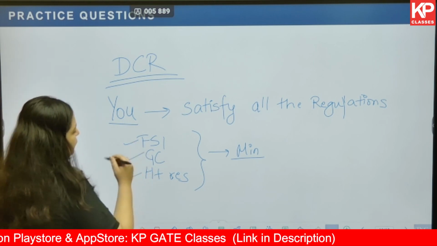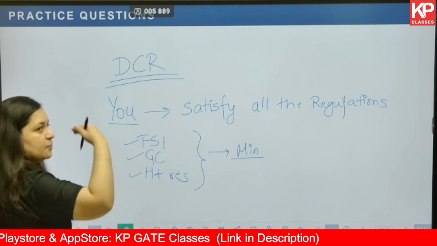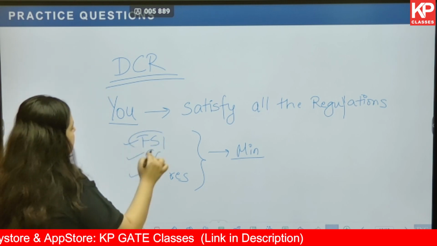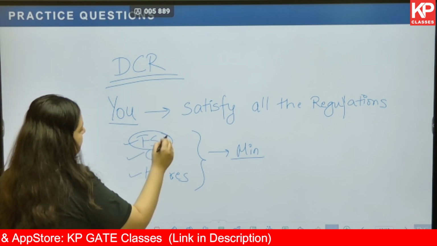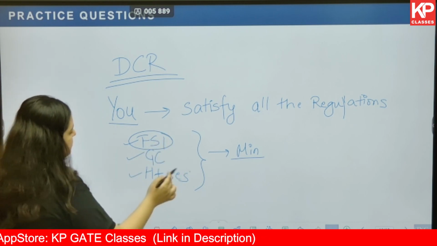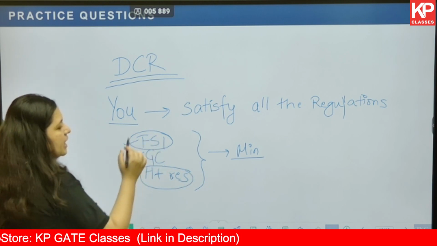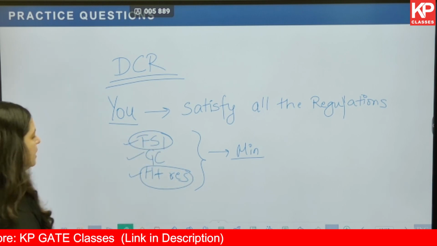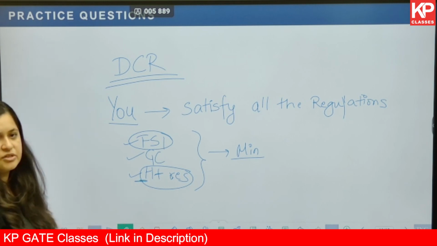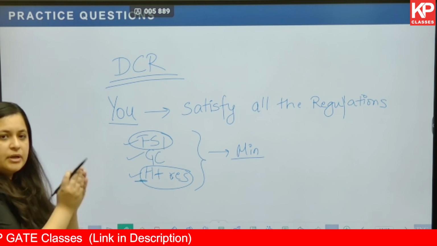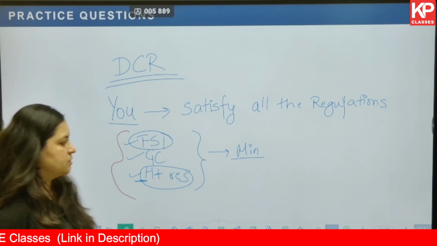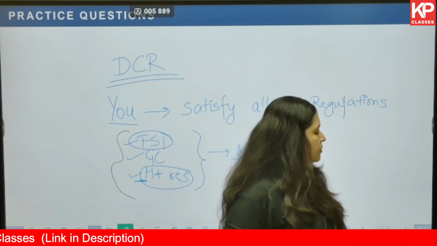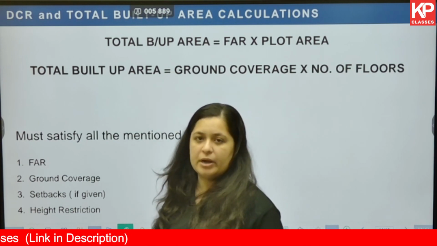Okay, if you go ahead with the height restriction and keep on building the number of floors, FSI will not be satisfied. Similarly, if the height restriction is very low, the FSI allows you to build, let's say, 10 floors, but there will be some kind of height restriction. So the minimum built up area is always going to satisfy all these norms. Okay, so now the process one by one.